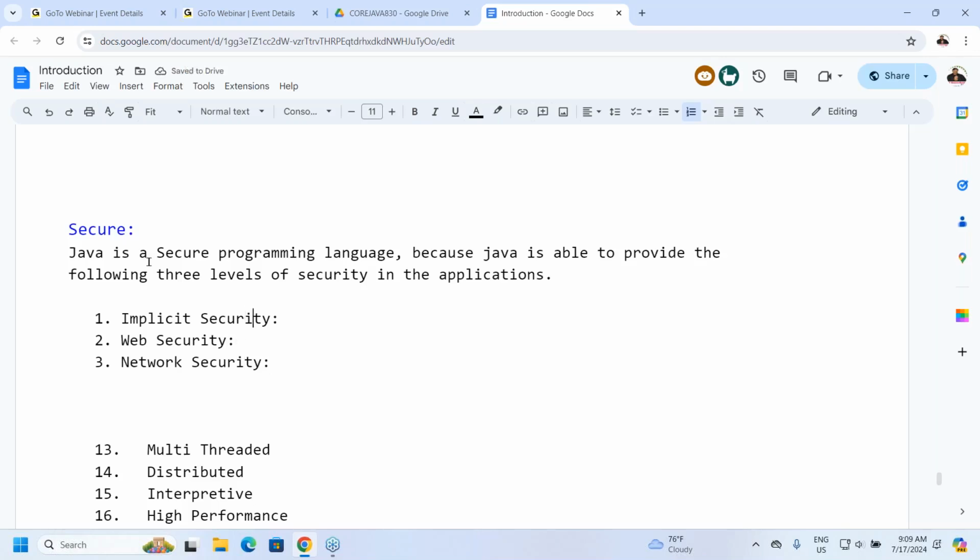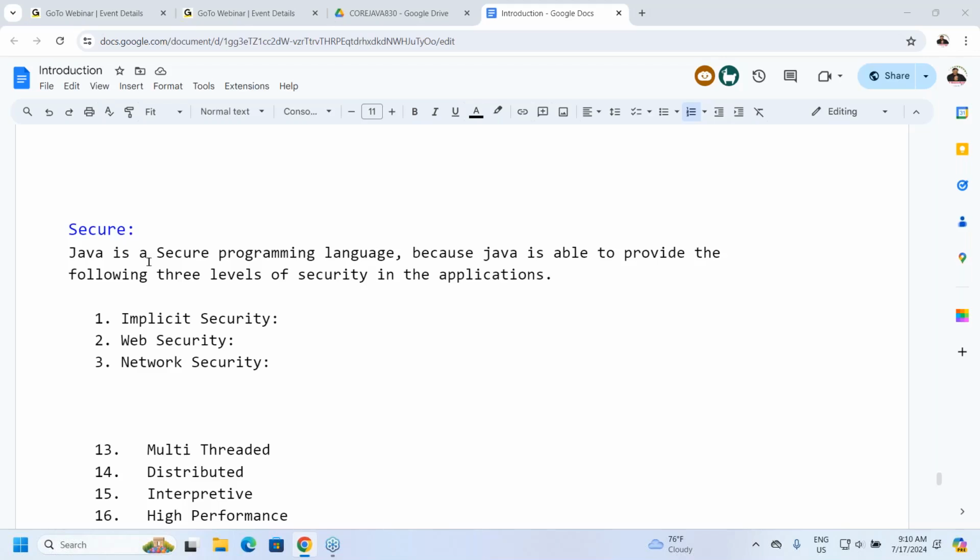Okay, fine. Now let's move on to implicit security. How is implicit security provided? I have written a Java program and compiled it. After compilation of the Java program, dot class files are generated. I need to send this dot class file to execution. The execution process must execute this dot class file and generate some output.